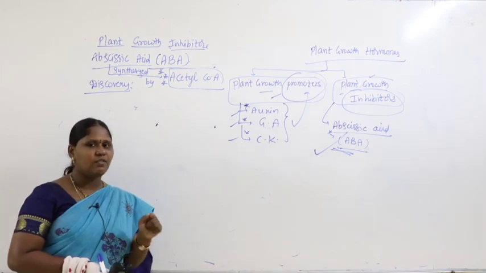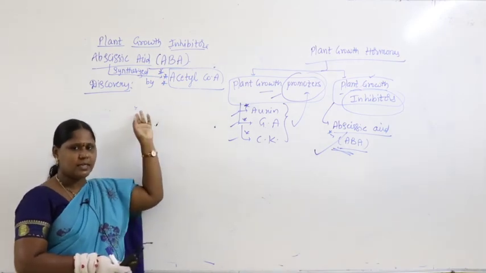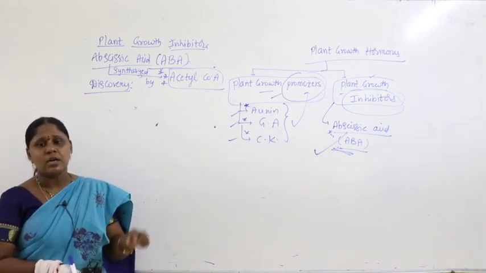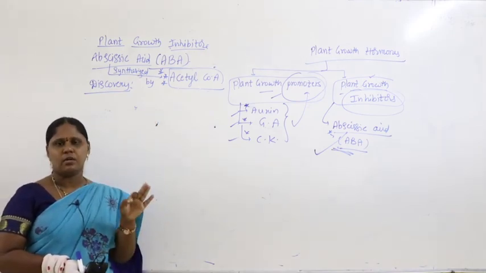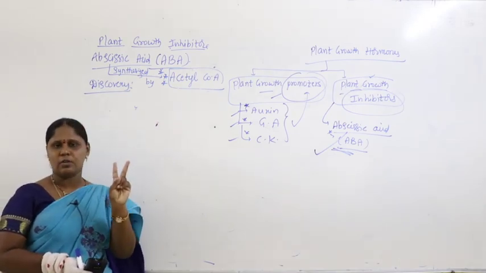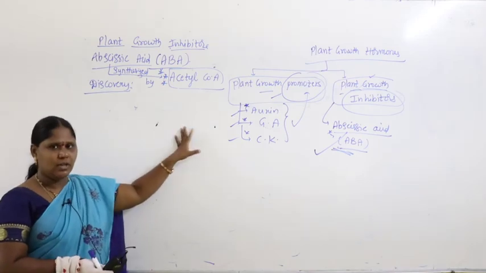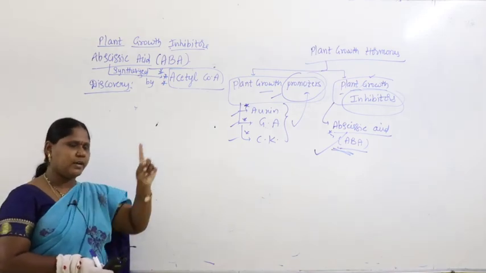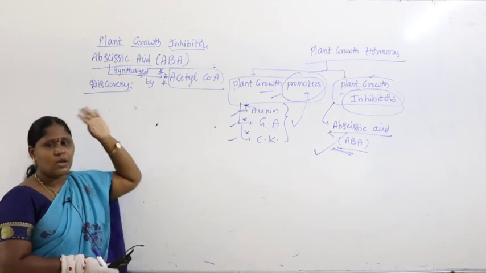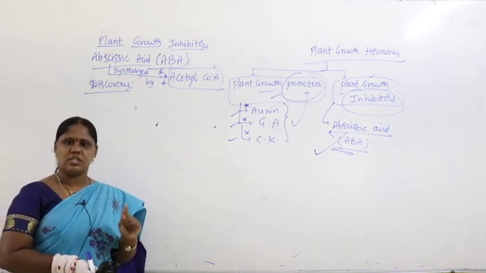There is one more compound along with abscisic acid, which I told you in the previous classes. Keep that in your mind. Acetyl-CoA is involved in the formation of two plant growth hormones. One I told you in the last class, check it out once. The other one is this. I will ask you both when we talk about the chapter called respiration.